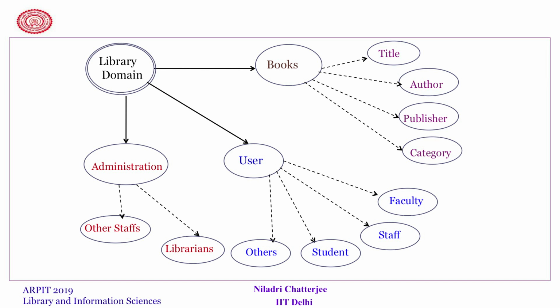Similarly, in the administration we can think of the librarians, other staff, etc. If you want to design an information system, these are the basic pieces of knowledge that one has to incorporate into the system, and these will be further expanded. The relationships between them have to be established, so that we can answer queries with the help of this knowledge base.